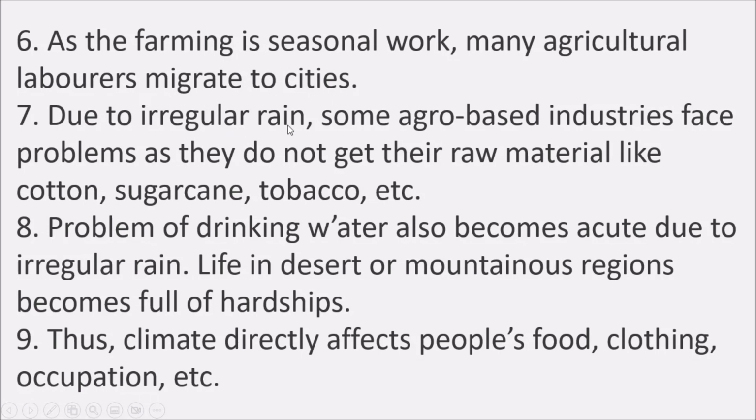Due to irregular rain, some agro-based industries face problems as they do not get their raw materials like cotton, sugarcane, tobacco, etc. The problem of drinking water also becomes acute due to the irregular rain. Life in desert or mountainous regions becomes full of hardships. This climate directly affects people's food, clothing, occupation, etc.